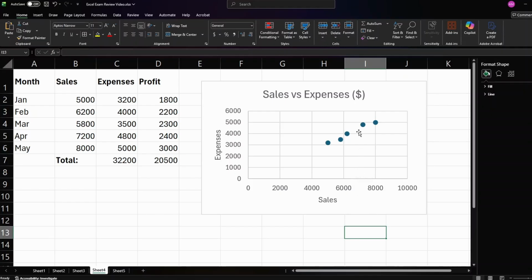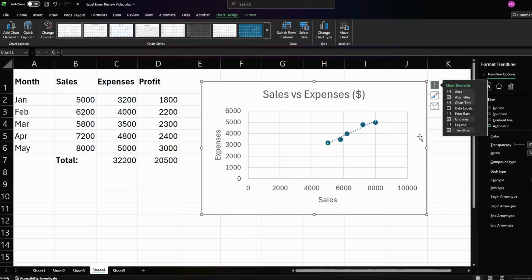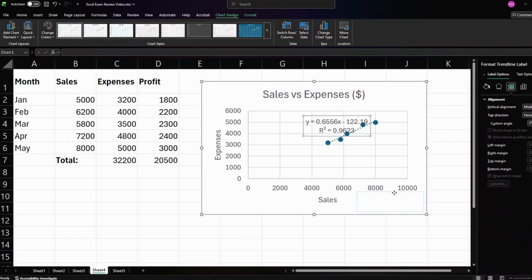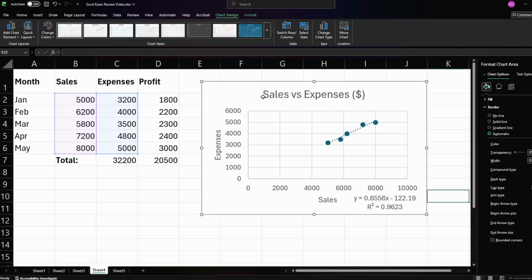Now that our chart is labeled, I want to add a trend line. So let's go to plus, trend line, and we have this trend line here. But I want to show some more features of the trend line, so I'm going to go to this chart symbol over here and click on display equation on chart and display r squared value on chart. This is going to give us the equation, just like you learn in math, of the slope, the y-intercept, and the r squared value. So that's how to make a scatter plot in Excel.